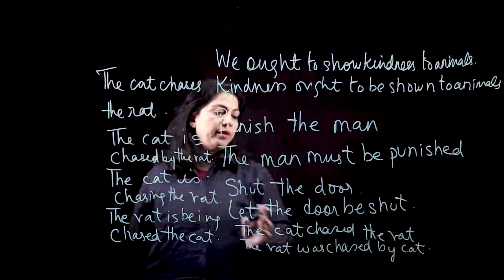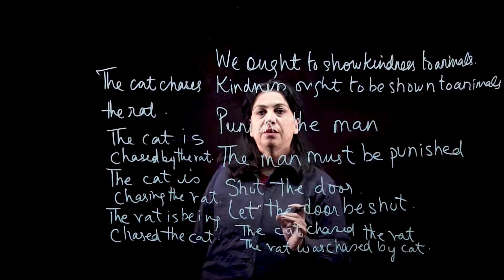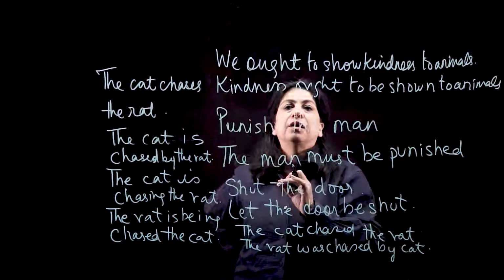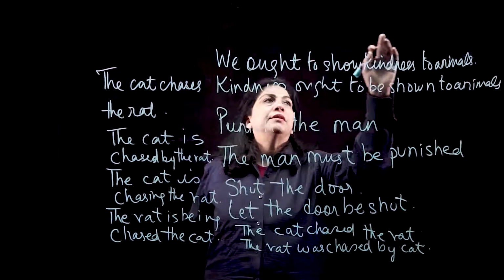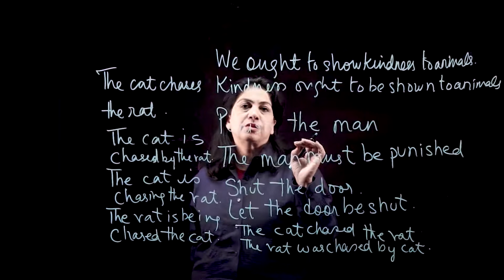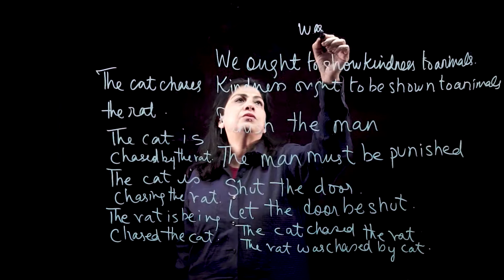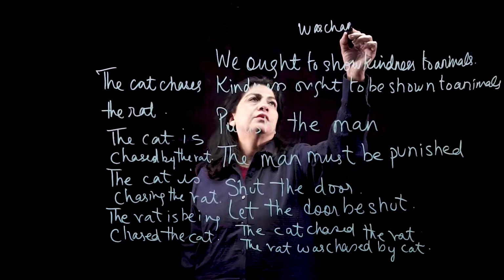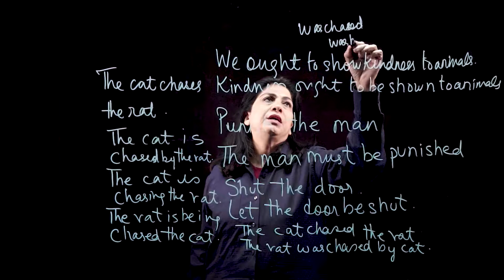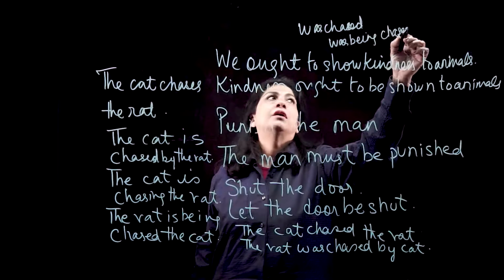So by changing the tense, we have changed it into the passive. Was chased will change to was being chased. Was being chased.